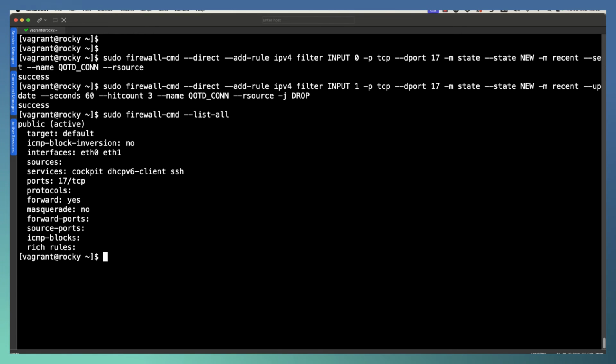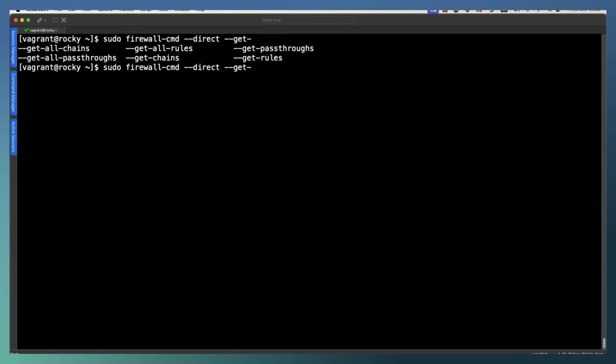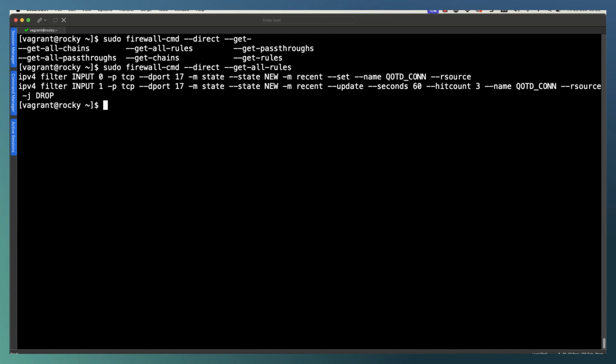If we go back and try and list our firewall rules, we can see that we get rich rules, but we don't get the direct rules. To list our direct rules, which are being set direct within the firewall modules, we have to then go through and use --direct --get-. We can use tab completion here, but you can see then that we've got all-rules, or we could go through and get a rule by name, and we can see then the rules that we've got listed.